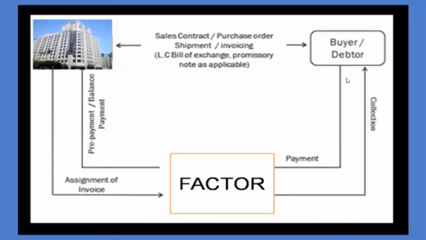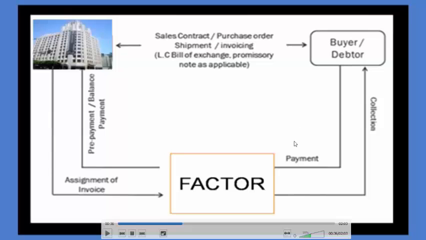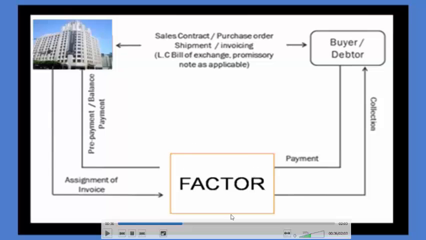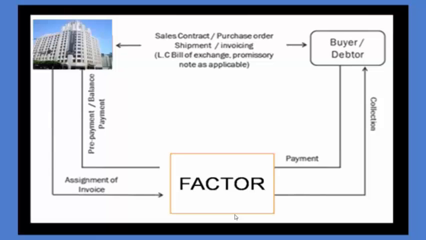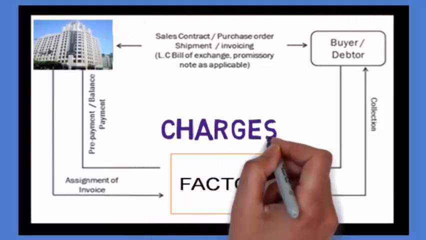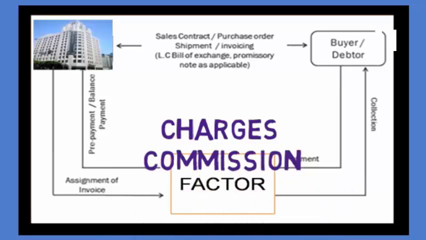So I am no more worried about collecting that money from the debtor. Now my tension, my management problem, my bad debts risk are transferred to this factor. So this factor acts as an agent between this company and the debtor to whom the goods are sold. But there are no free lunches in this world, and as the factor is making prepayment, he will charge commission, and he might charge interest on this advance payment. It depends on the type of factoring that we are choosing.